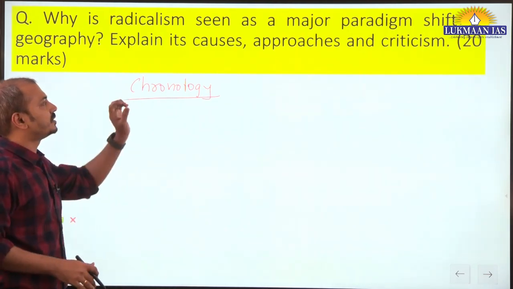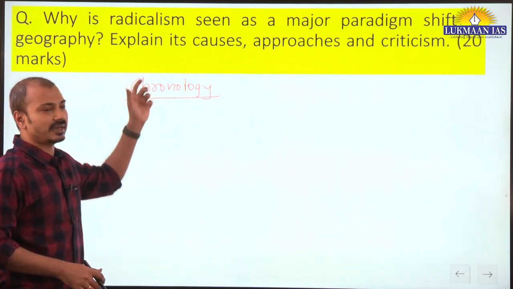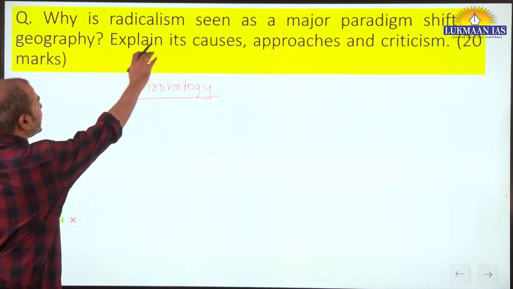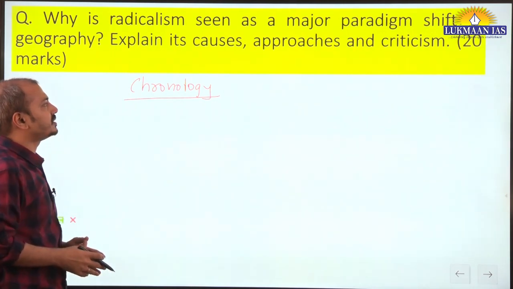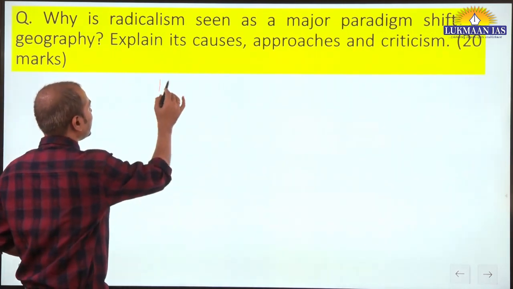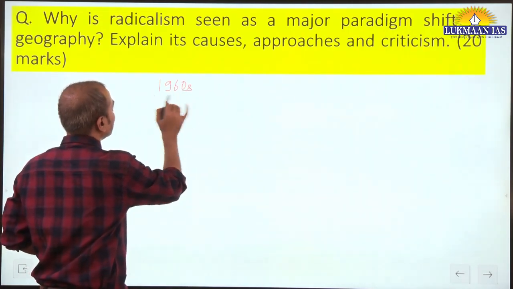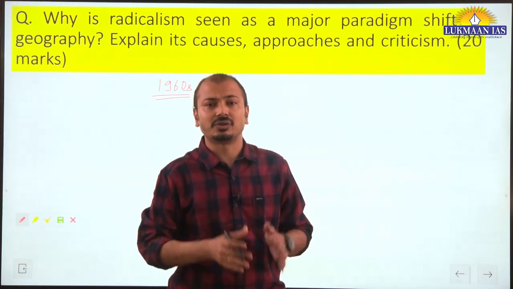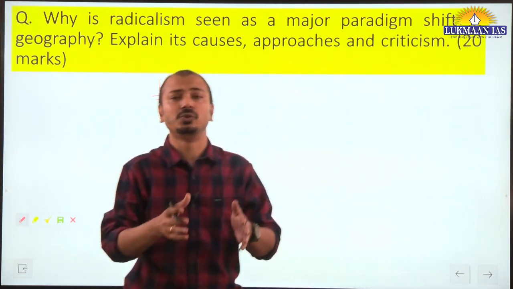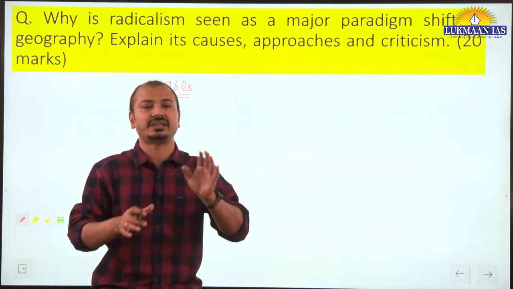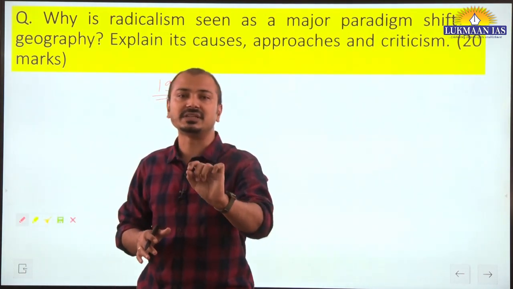Now we are talking specifically of radicalism as one of the important paradigms. First part: why is radicalism seen as major paradigm shift in geography? Radicalism, which evolved in the 1960s, was a very unique phase in geography as a discipline. In a sense, it tried to completely change the established character of this discipline.